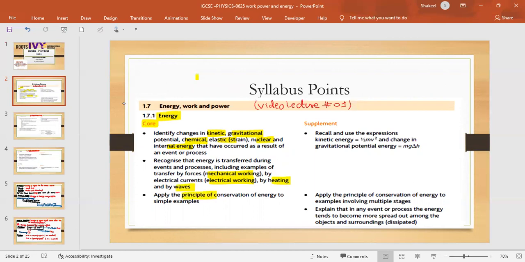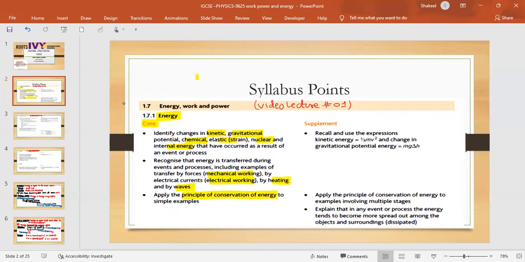Then we have to study the most important principle, which is the principle of conservation of energy. Everyone, I guess, knows the statement: energy can neither be created nor destroyed. It only changes its form, and the total amount of energy always remains conserved.